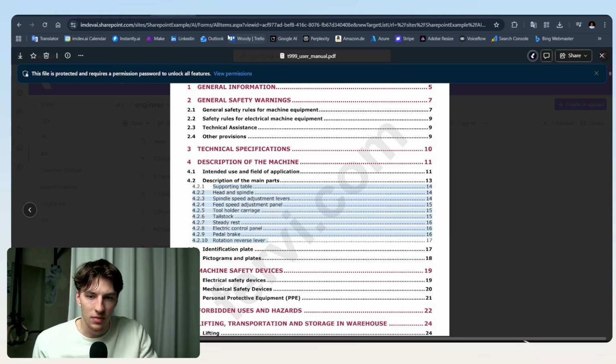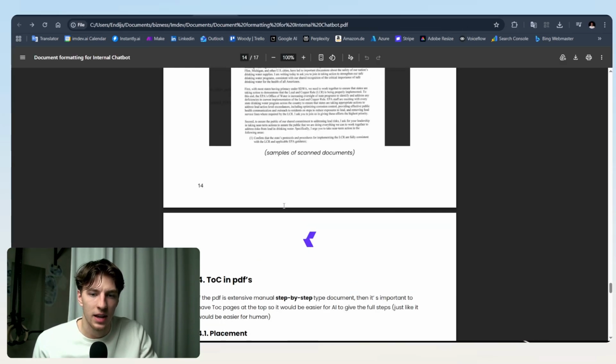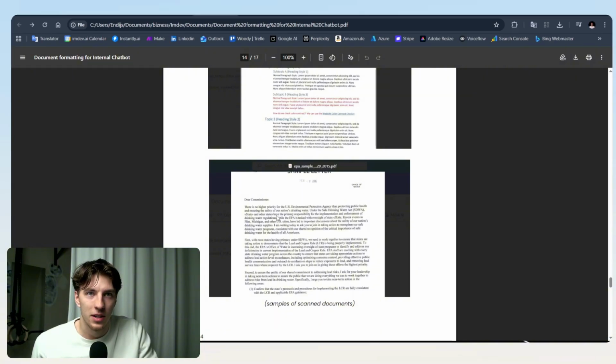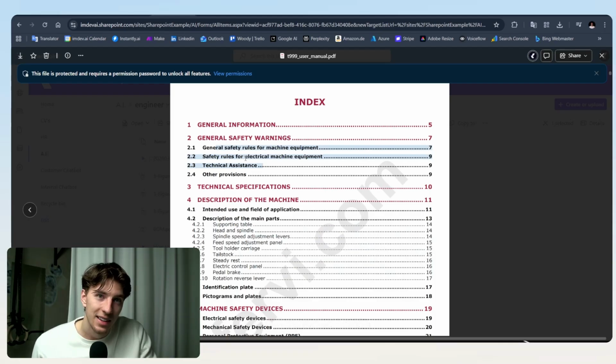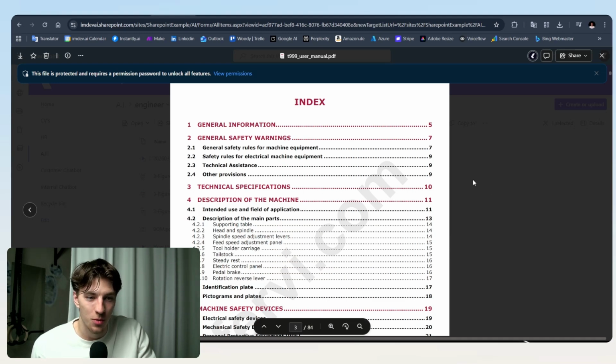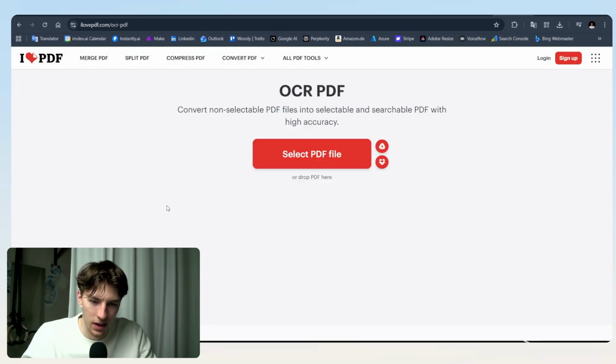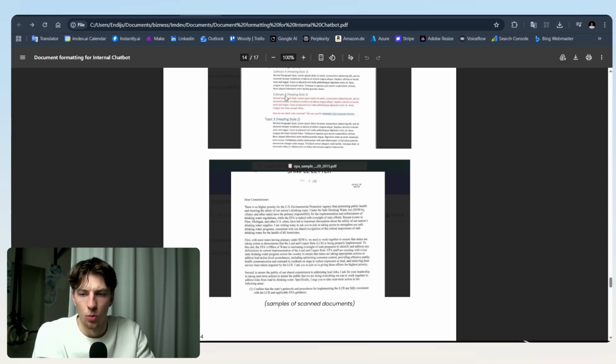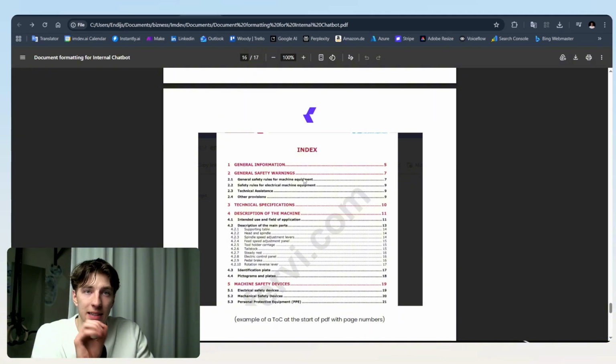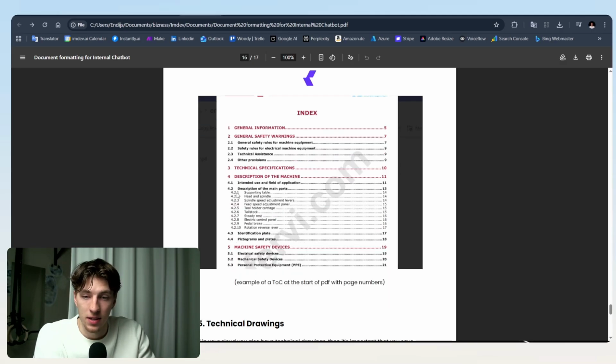for your documents. And yes, as we previously talked about scanned documents, right? If there's some kind of scanned manual or something like that, and the manual doesn't have this TOC header, then yeah, you probably have to somehow retrieve it and have it in PDF, which I mean, tools are probably out there. The same I Love PDF also has something like this where it transfers the scanned PDF to a Word document. But remember that the TOC header is the most important thing in some kind of manuals or step-by-step documents. That is a must have.